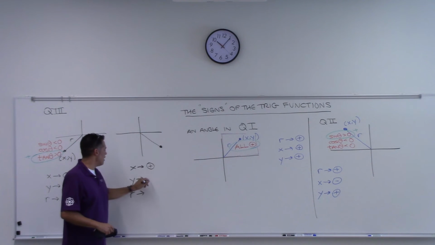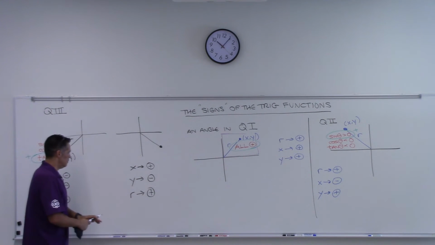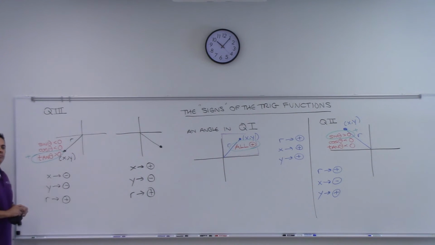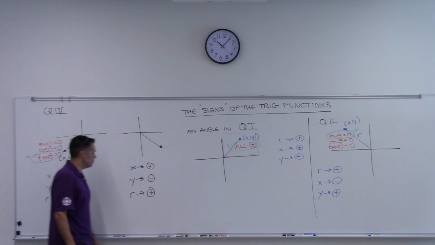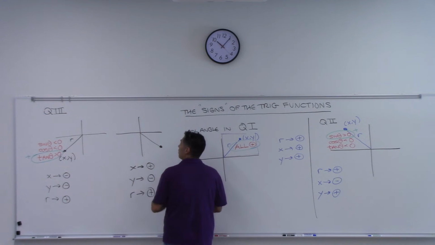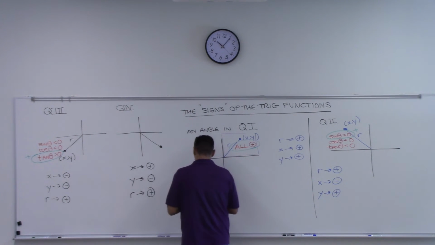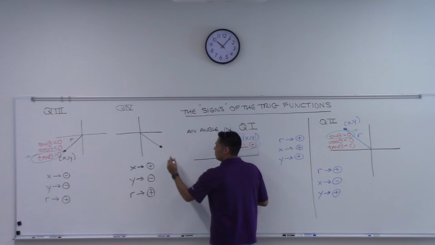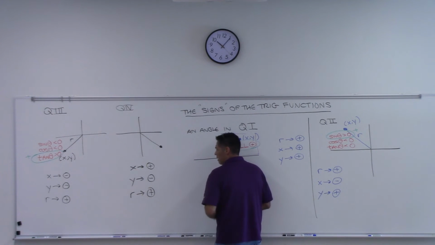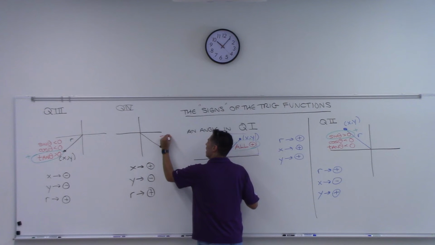Then down is your y coordinate, negative. R is always positive. So is sine positive or negative over here in the fourth quadrant? I should have put here quadrant 4. Sine there is negative, good. That's your y divided by r, so sine is negative.